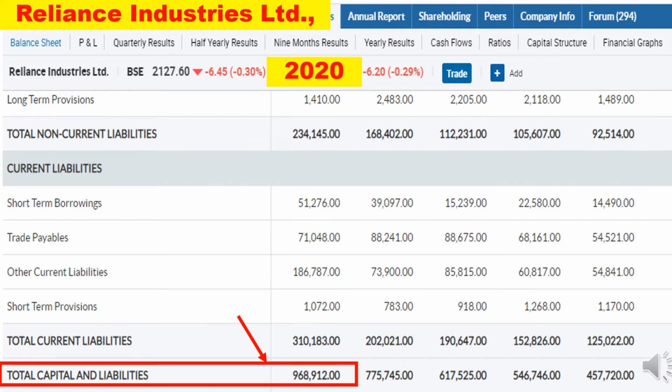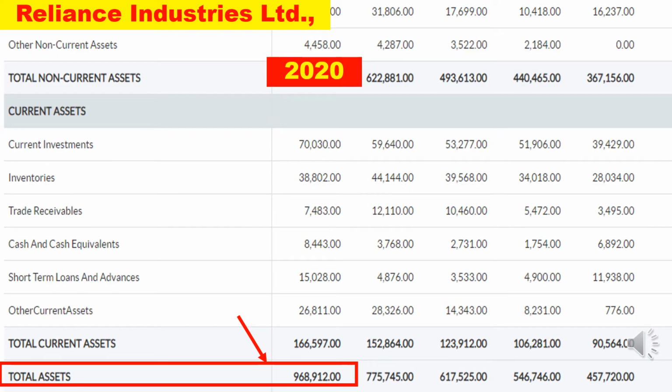In the year 2020, total capital and liabilities of Reliance Industries was 9,68,900 crore rupees. Similarly, under the next title, assets, if you scroll down and see the last row, the total asset value will be mentioned like this. In the year 2020, the total asset value of Reliance Industries was the same, 9,68,900 crore rupees. This is the accounting equation. For all companies, these two values will always be balanced.